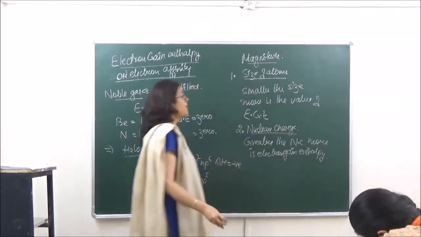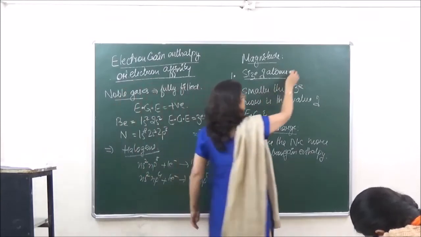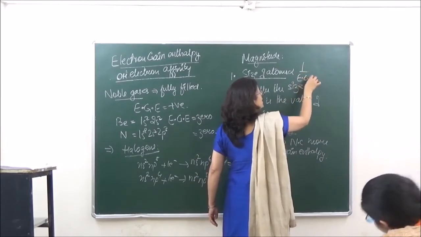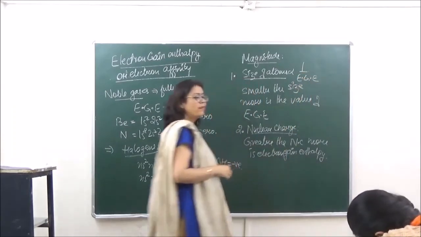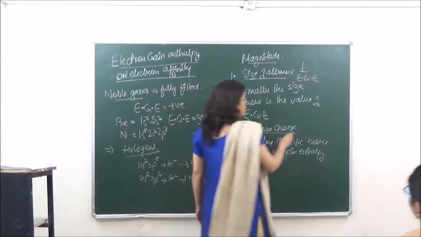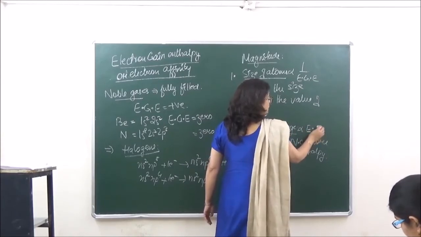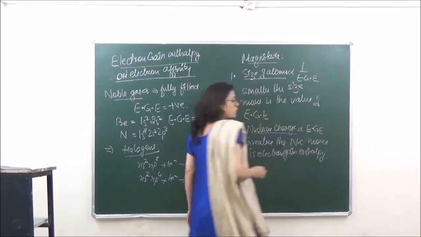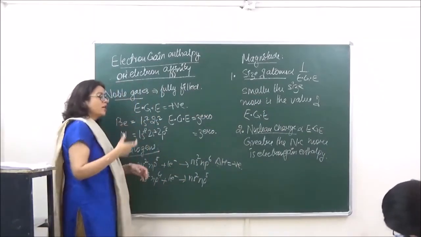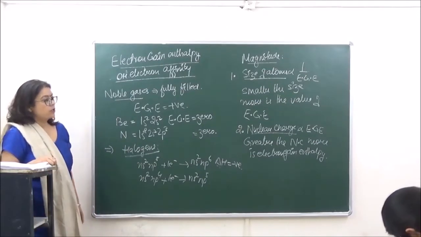enthalpy, right? So जब हम लोग size of atoms कर रहे हैं, तो we can say that size of atoms is inversely proportional to electron gain enthalpy. Smaller the size, larger is going to be the value of electron gain enthalpy. ठीक है? And if we're talking of nuclear charge, it is directly proportional to electron gain enthalpy. ठीक है? So greater the nuclear charge, greater is going to be the value of electron gain enthalpy.